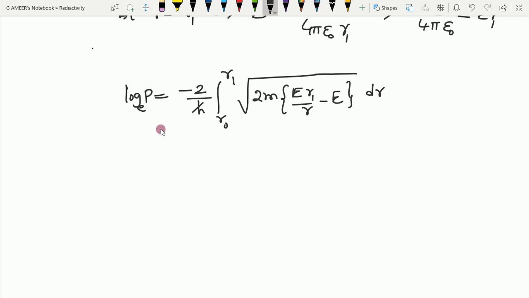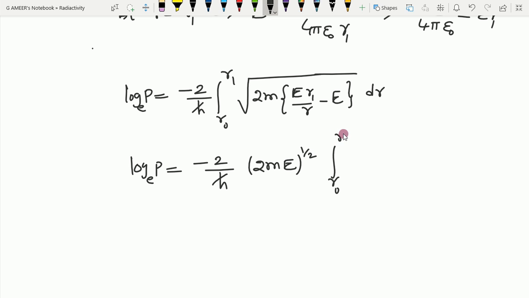Okay, from this let's take 2mE outside. So logarithm of P will be equal to minus 2 by h cross into 2mE whole power 1 by 2 into integral from r naught to r1 of r1 by r minus 1 whole power half into dr.